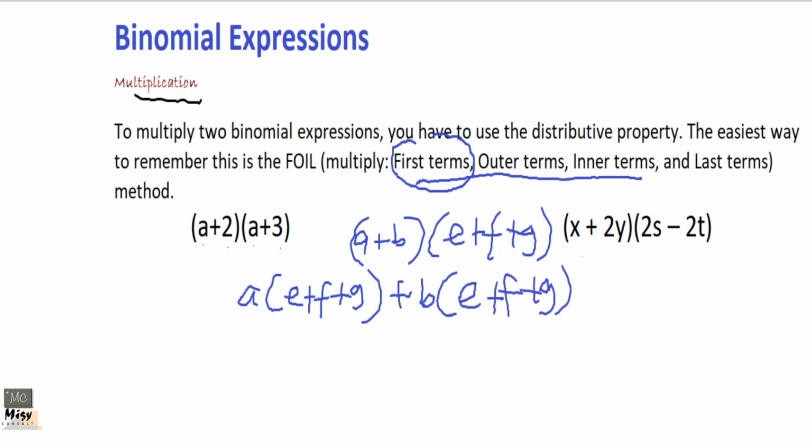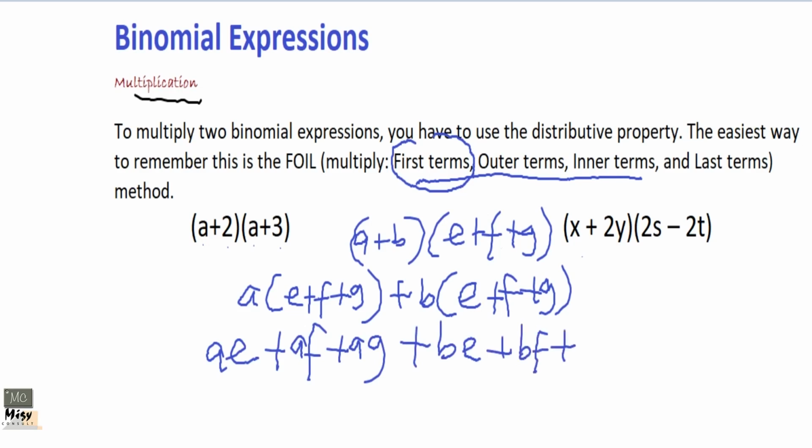So this is a standard way you can work any multiplying of expressions together. Okay, so you are going to get ae plus af plus ag plus be plus bf plus bg. That is it. There are no like terms, so you leave it like that. But I'm just teaching you how to distribute them.